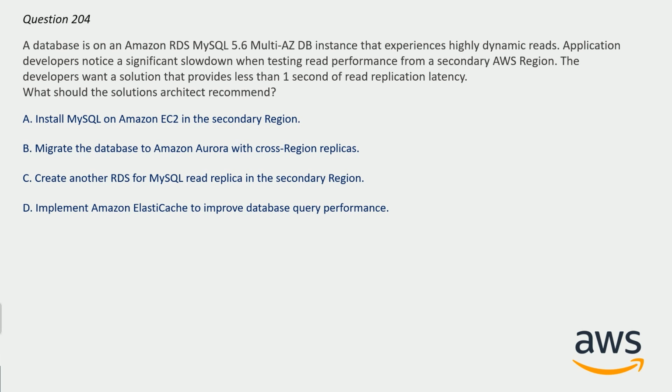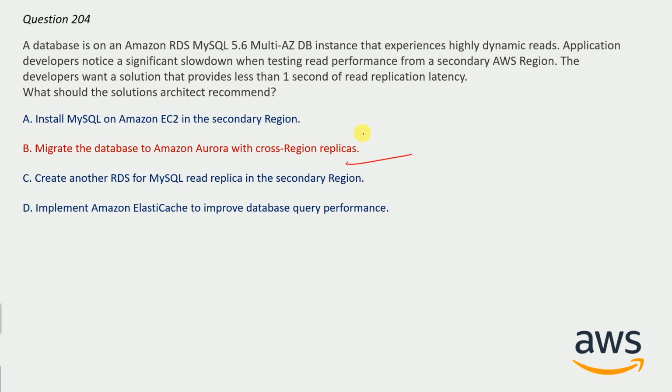And the correct answer here will be option B. Migrate the database to Amazon Aurora with cross-region replicas. Because MySQL read replicas have rather high replication lag, Aurora can support less than 1 second, but RDS MySQL cannot. So this is the correct option here.